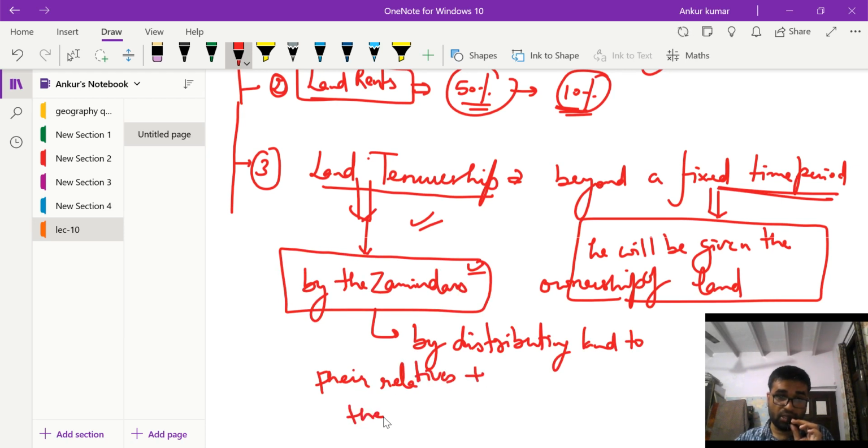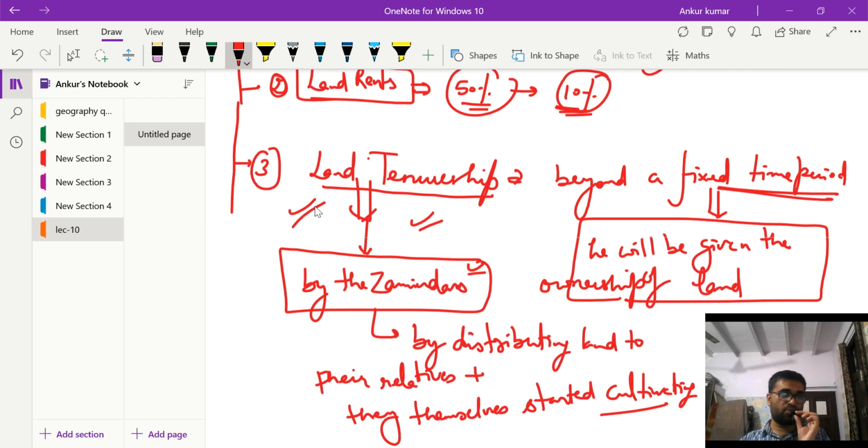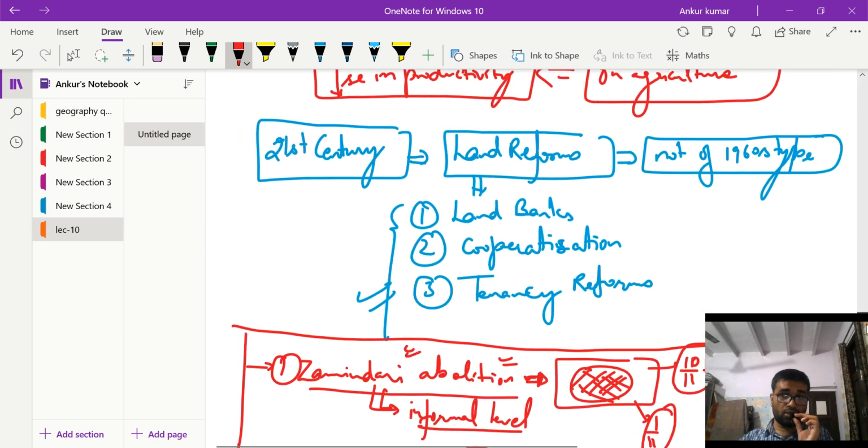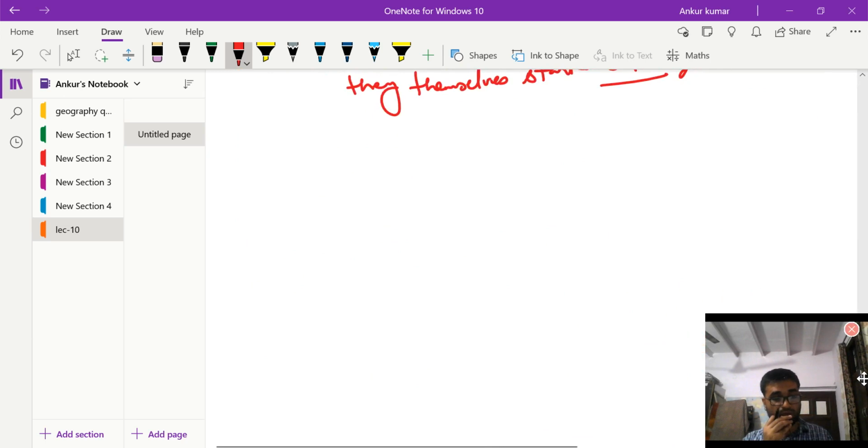Plus, they themselves started cultivating, in fear of losing the land because of these tenureship legislations. So this was also not so successful. This was the third land reform after independence.